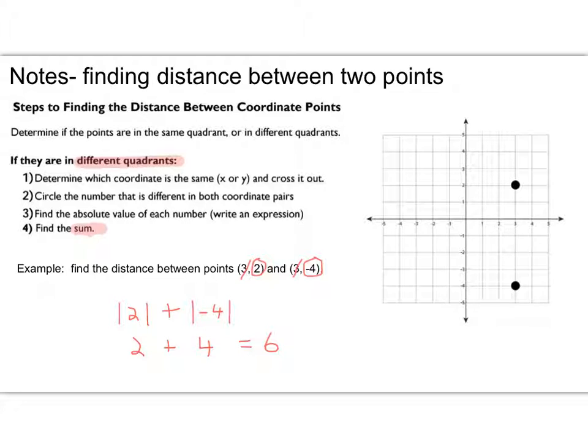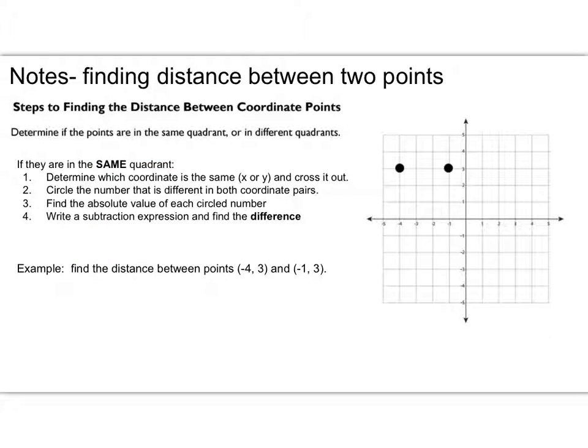And just for the fun of it, let's count the squares between them to see if that's correct. So 1, 2, 3, 4, 5, 6. So you can see that our answer is correct, and the distance between these 2 points is 6. All right, so now let's look at the situation where the points are in the same quadrant. So go ahead and turn to the next page, and we will see how to deal with that situation.